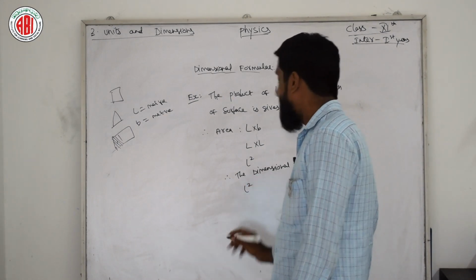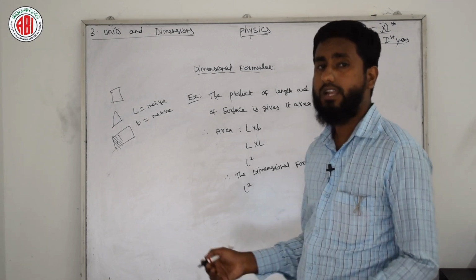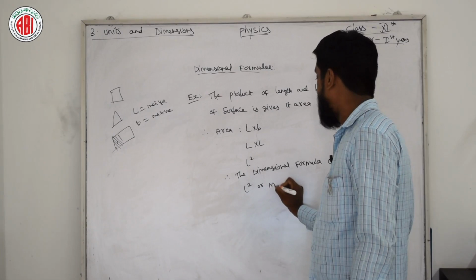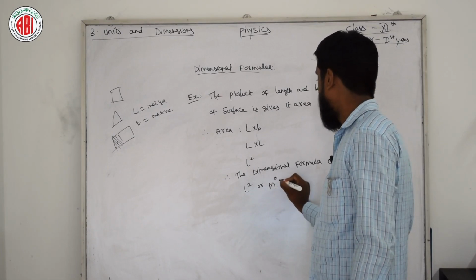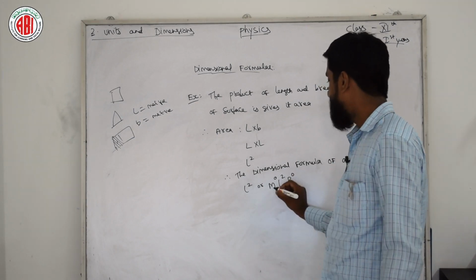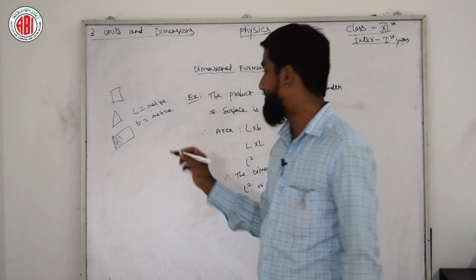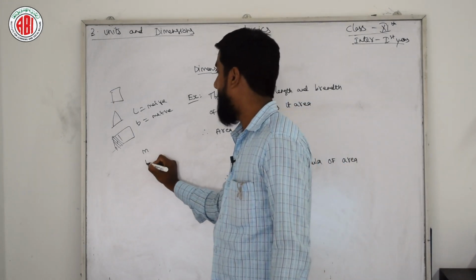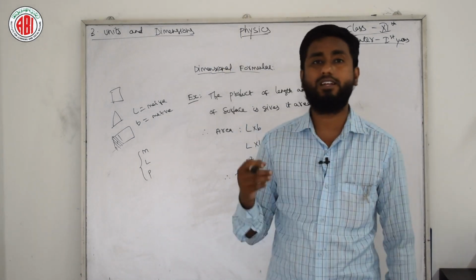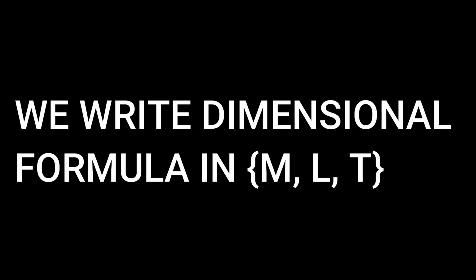But we need to write this in standard form, like m power 0, L square, T power 0. So what is this m power 0, T power 0, sir? Always we are writing the dimensional formula in M, L and T. So we need to combine these three things so that we will get the dimensional formula of a particular physical quantity.